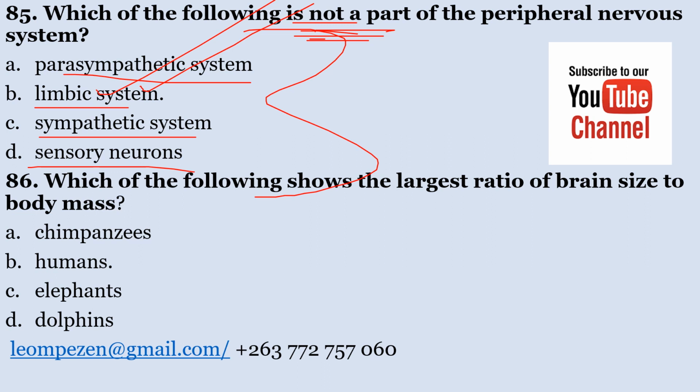Which of the following shows the largest ratio of brain size to body mass? A. Chimpanzees, B. Humans, C. Elephants, D. Dolphins. The correct answer is humans. That is, human beings. They have the largest ratio of brain size to body mass. So the correct answer is B.